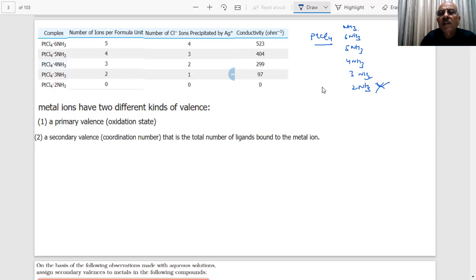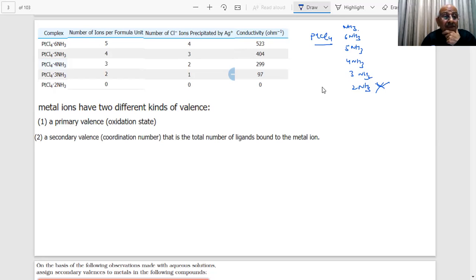Conductivity measurements were also done, in ohms inverse, and these conductivity measurements also indicate that there are 5 ions, with conductivity 523 ohms inverse, then 404, like this. So this experiment is done.